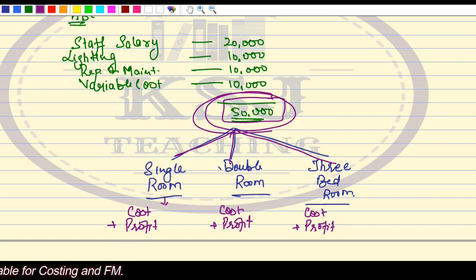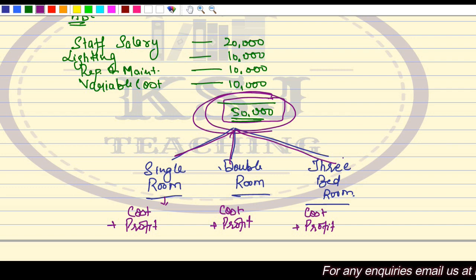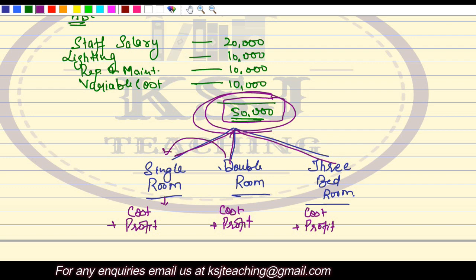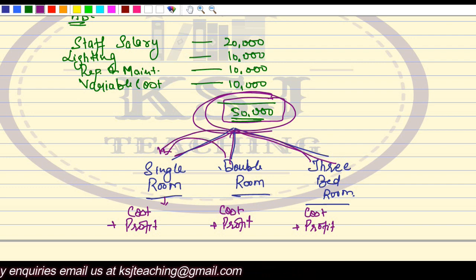But we need to do it, sir. Without that, we won't be able to solve the question. Then how to do it? Now, to solve this, what we do is we convert all the rooms into a single category. We convert double rooms into single room. We convert 3 rooms into single room.